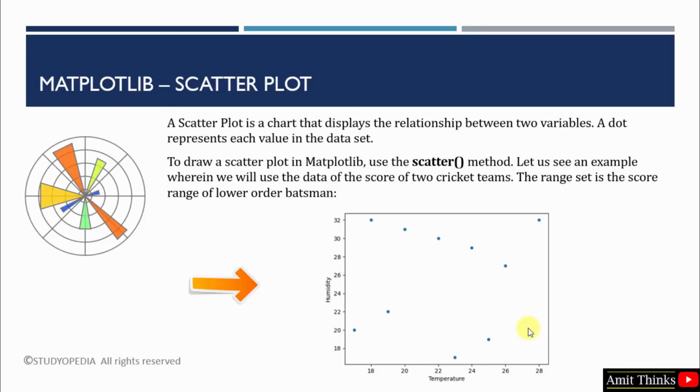Guys, we saw how to create a scatter plot in Matplotlib. We have used the scatter method and we have also set the range.